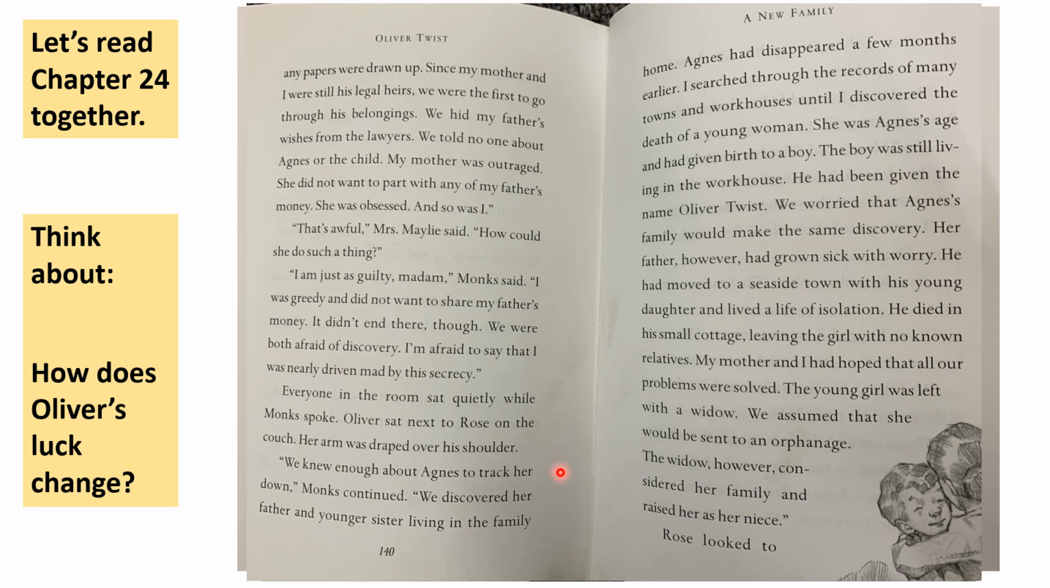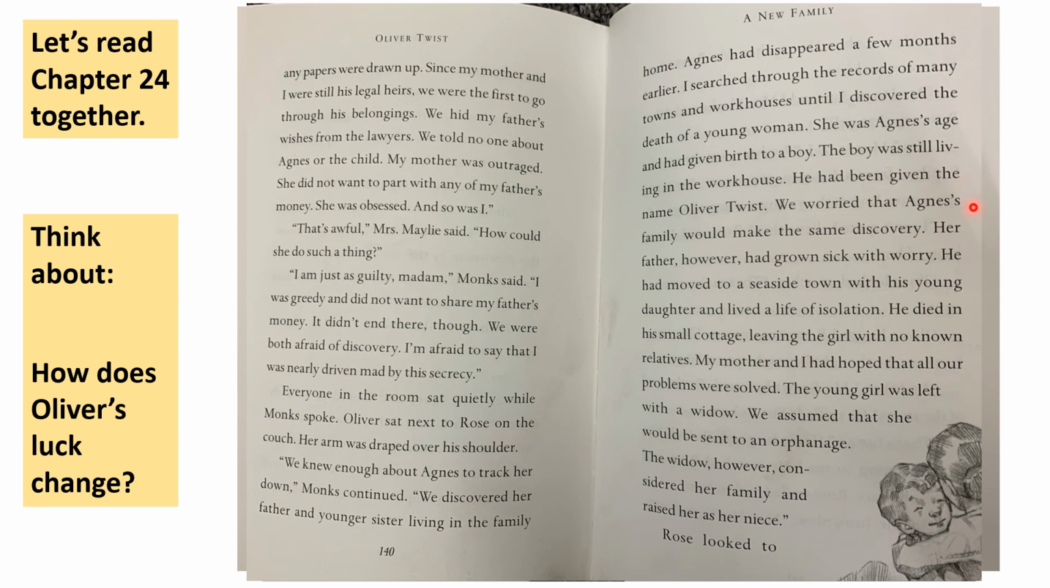We knew enough about Agnes to track her down, Monk continued. We discovered her father and younger sister living in the family home. Agnes had disappeared a few months earlier. I searched through the records of many towns and workhouses until I discovered the death of the young woman. She was Agnes's age and had given birth to a boy. The boy was still living in the workhouse. He had been given the name Oliver Twist.